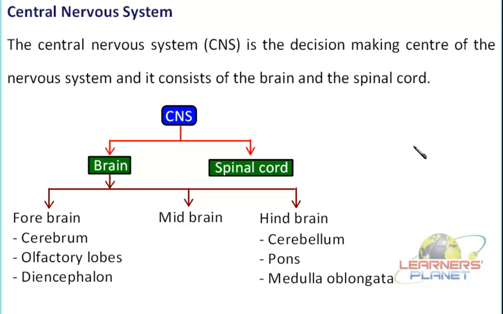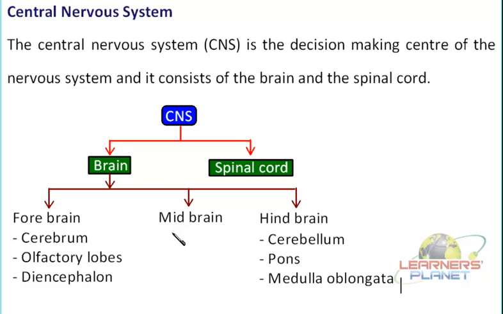So the next part is the midbrain. This midbrain is a link between the forebrain and the hindbrain. So it is comprised of some small nerves which are establishing a communication between the forebrain and the hindbrain. Next, besides this, it is even having a region which is associated with some visual interpretations or auditory interpretation. That means it is helping in providing some reflexes to the visual and the auditory stimulus.